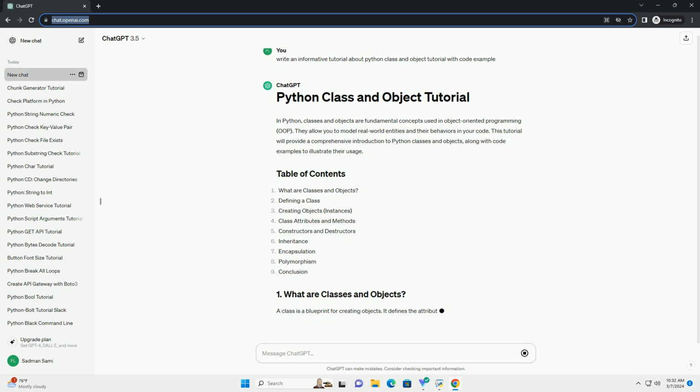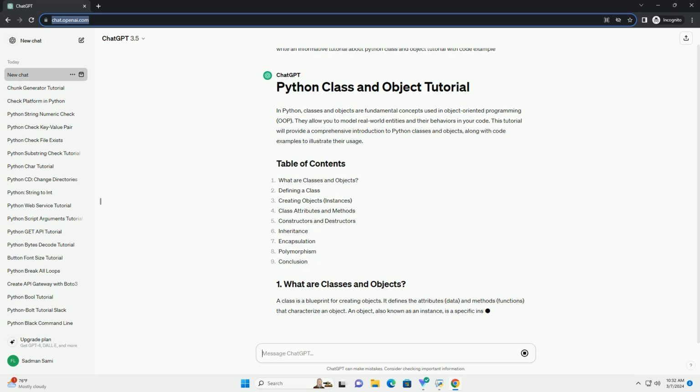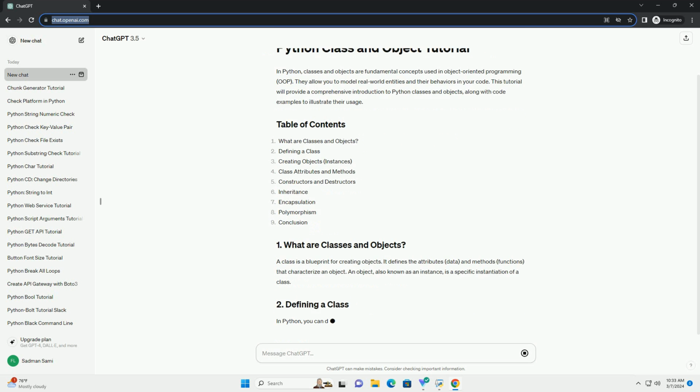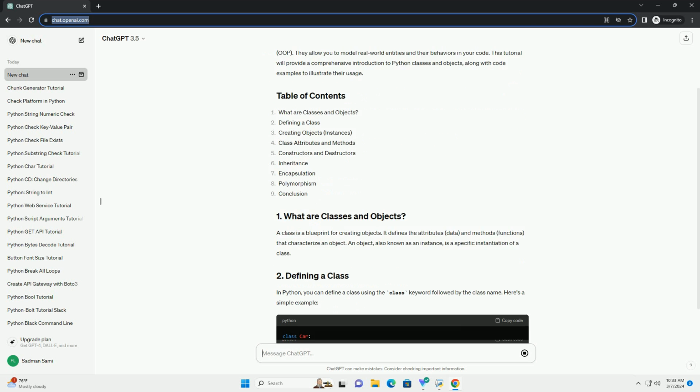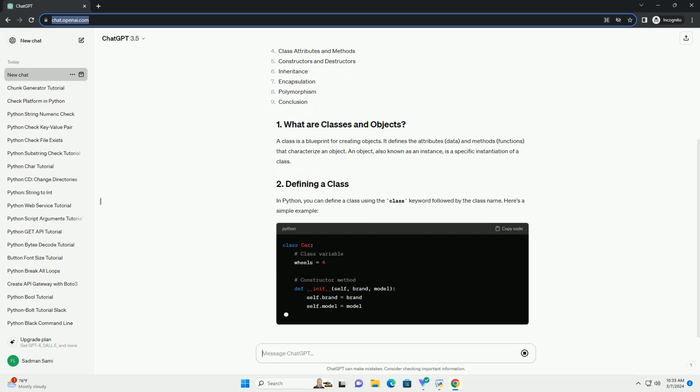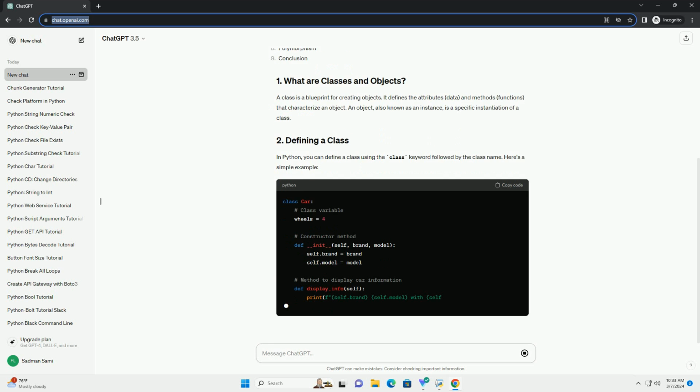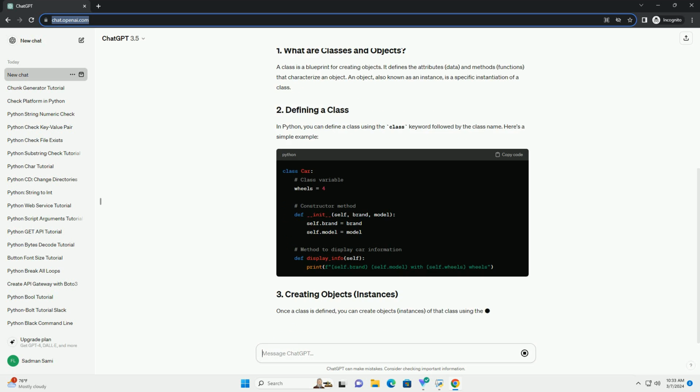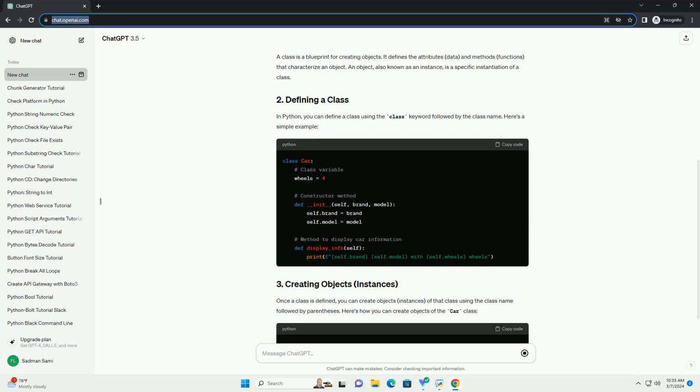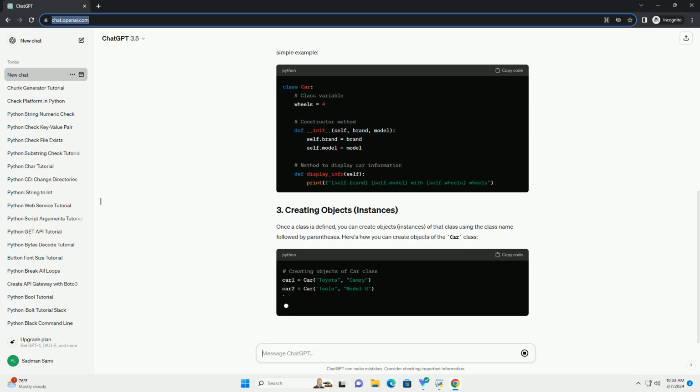A class is a blueprint for creating objects. It defines the attributes (data) and methods (functions) that characterize an object. An object, also known as an instance, is a specific instantiation of a class.